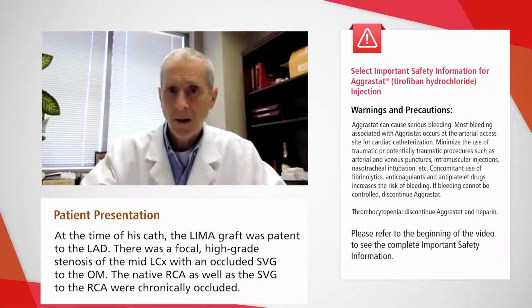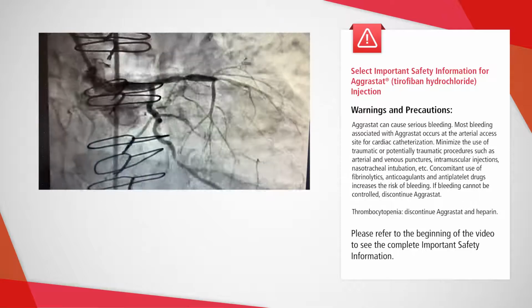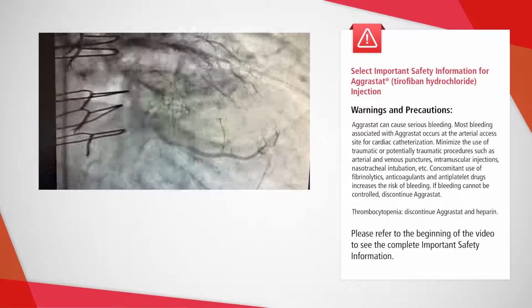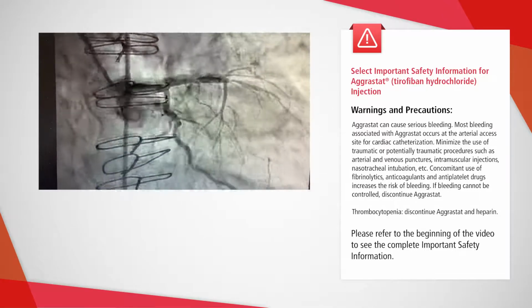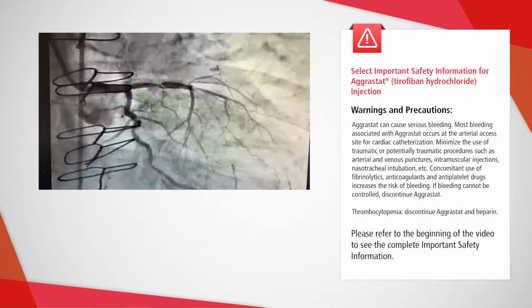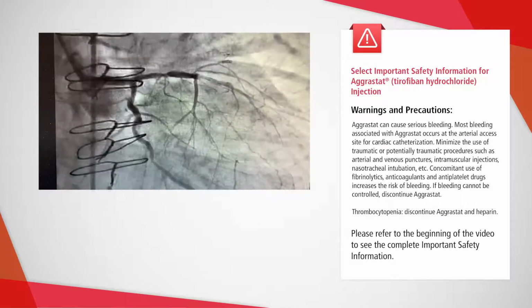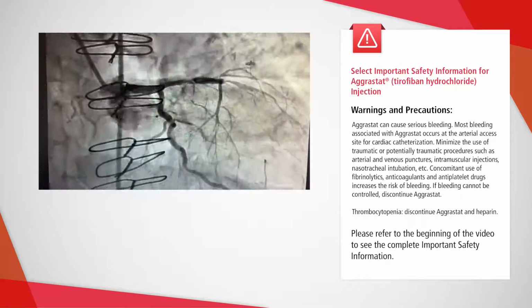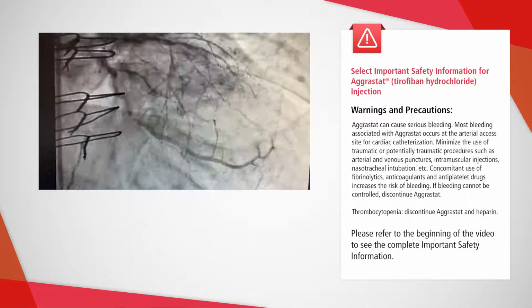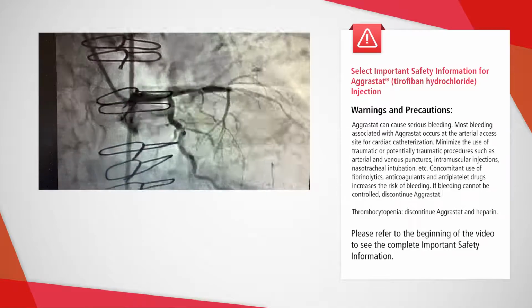So here is that video. As that's playing, I will also let you know that the native right coronary artery, as well as the vein graft to the right coronary artery, were chronically occluded. And we felt that this circumflex territory was the best area for us to go after to try to improve his clinical situation and ejection fraction.